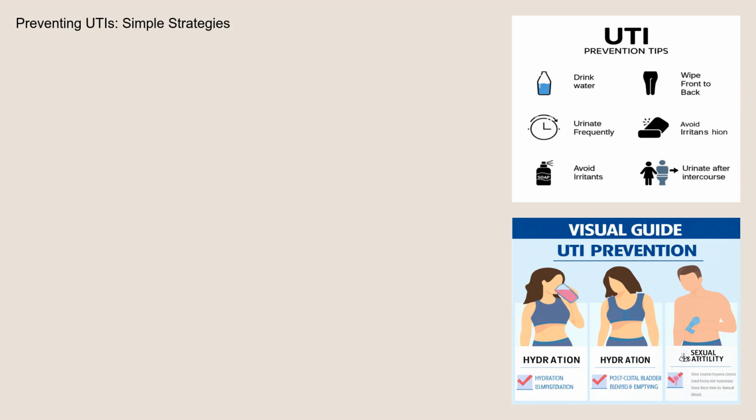Preventing UTIs involves several simple strategies. These include drinking plenty of water to help flush out bacteria, urinating frequently and promptly when you feel the urge, wiping from front to back after using the toilet, avoiding irritating feminine products, and emptying your bladder after intercourse. For women who experience recurrent UTIs, other preventive measures may include taking low-dose antibiotics, using vaginal estrogen cream, or drinking cranberry juice or taking cranberry supplements.